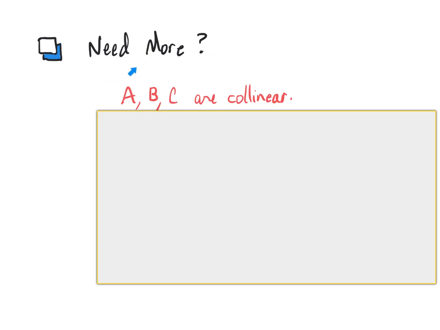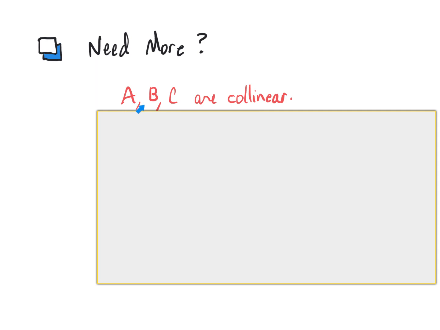This next example is actually a pretty challenging problem. We have 3 points. They're collinear, but just because they're listed in alphabetical order, that doesn't mean that's the order they are in on this line.